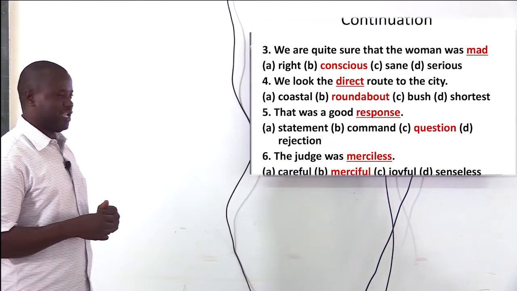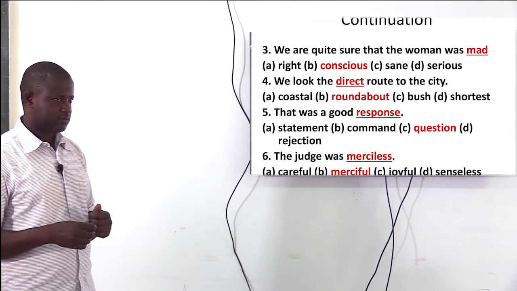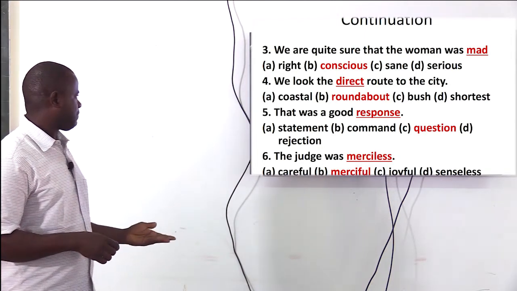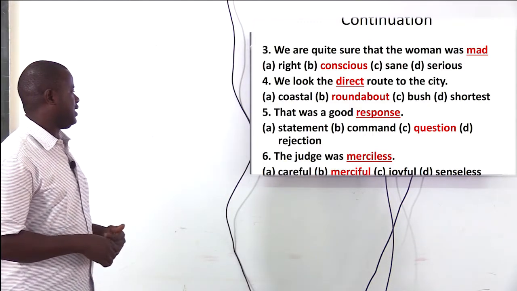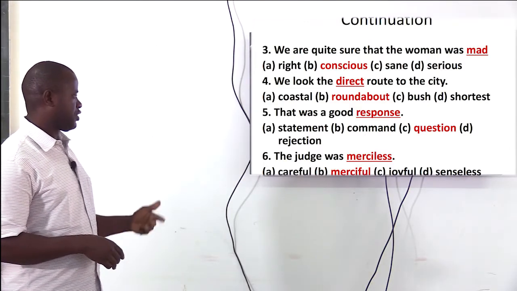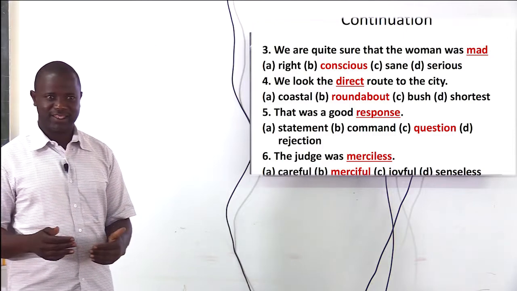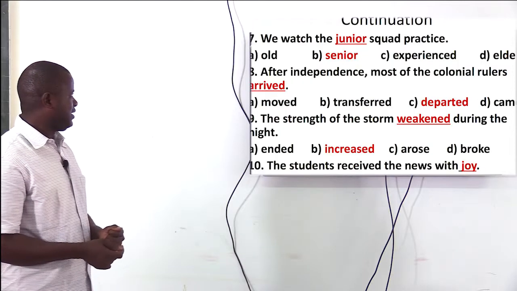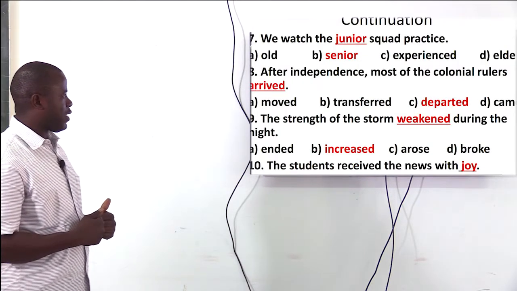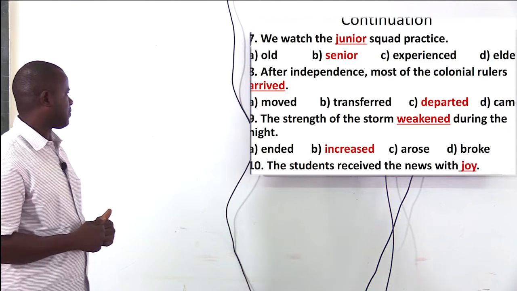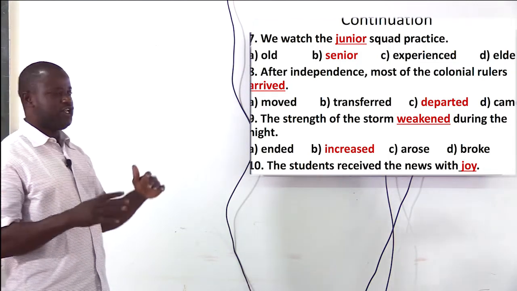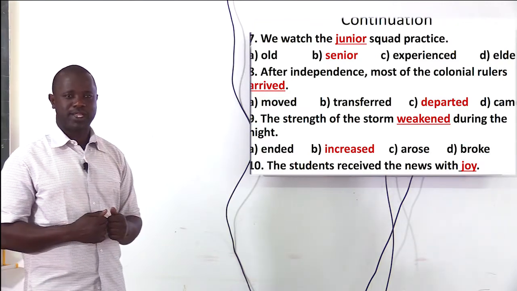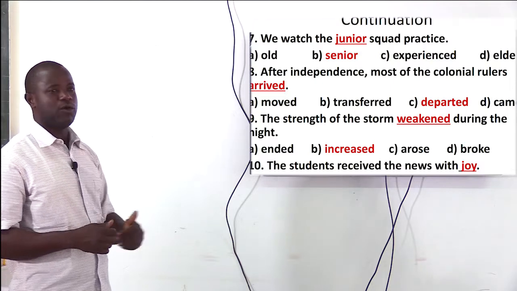The judge was merciless. We look at the underlined word, which is merciless, and the options are careful, merciful, joyful, and senseless. So here we're going for merciful. Number 7, we watch the junior squad practice. The underlined word here is junior. So which of these options is the correct word that has an opposite meaning to the word junior?